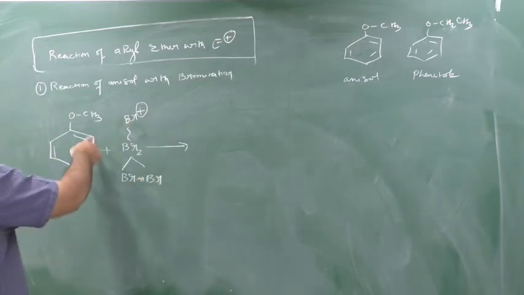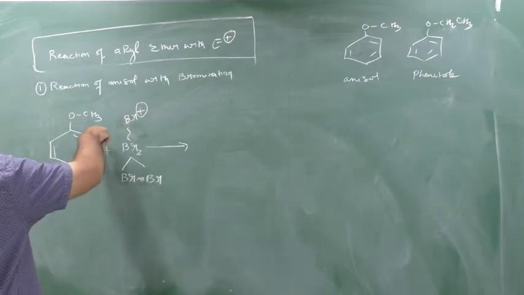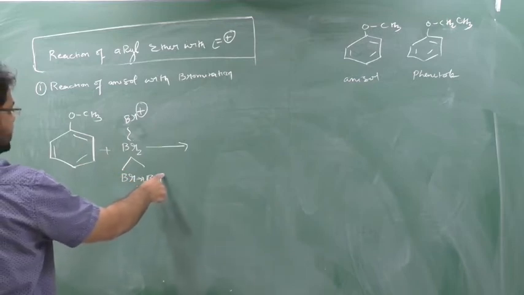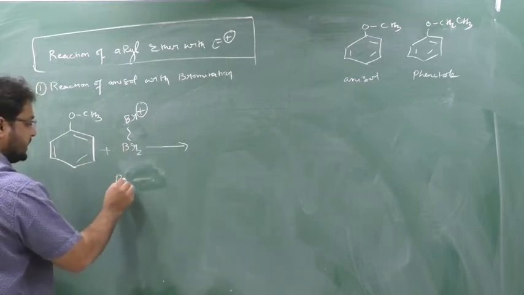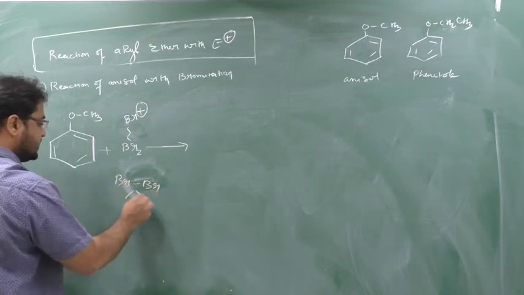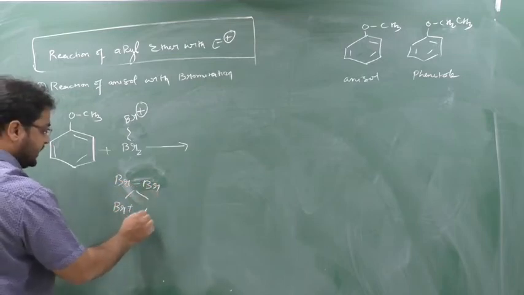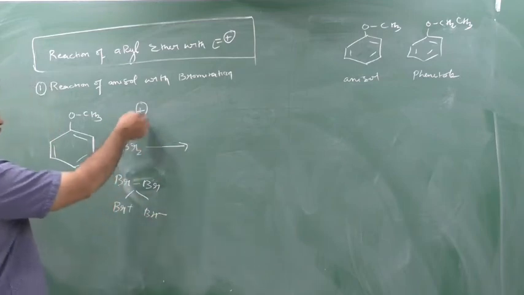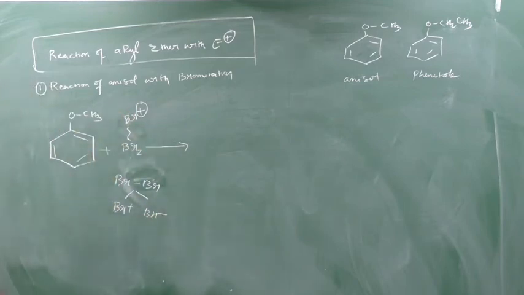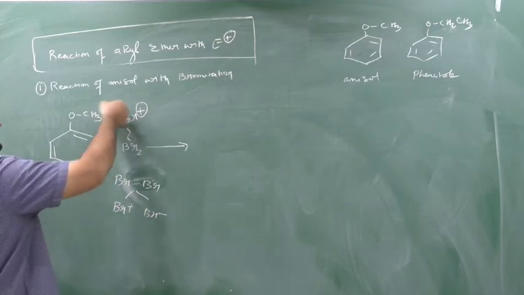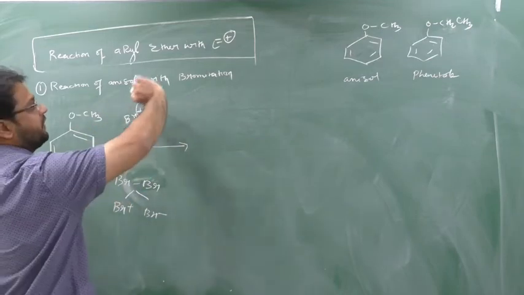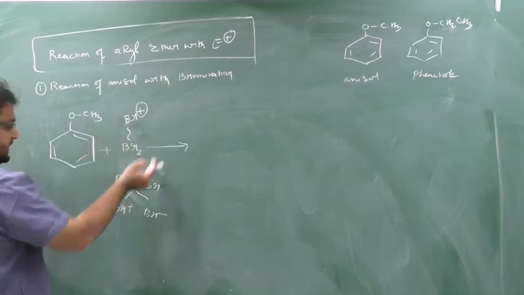This Br plus will attack on ortho as well as para. When it attacks, one H plus comes out, and that H plus reacts with Br minus to form HBr.